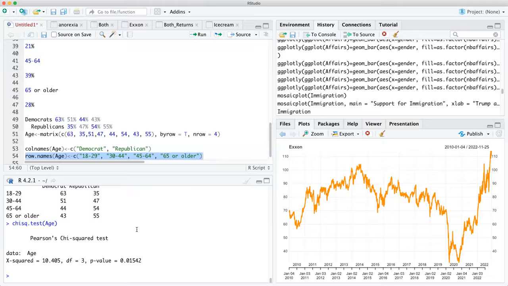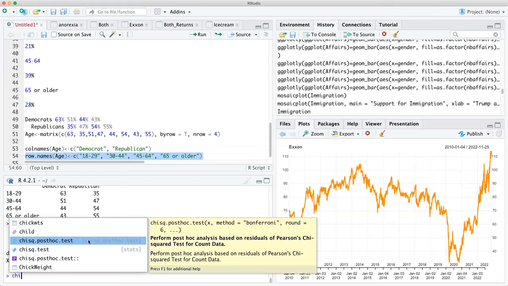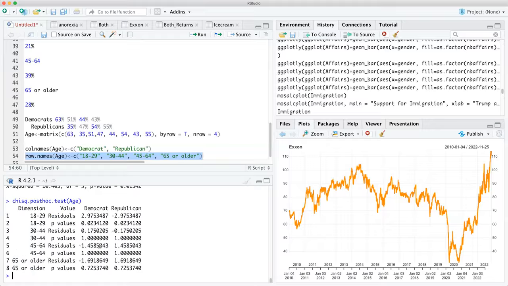So that's a pretty interesting test. But the question is now which ones are significant and which ones aren't. This is the chi-square post-hoc test. That is the package this is from. So this is a really good post test, as I've done in class venues. So we just do the same thing, age as it comes up. And here you go.